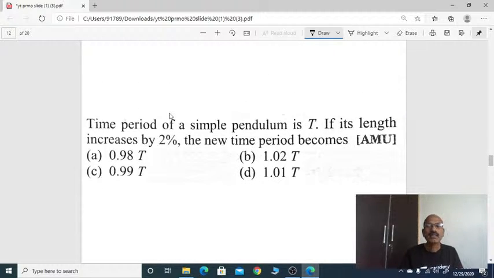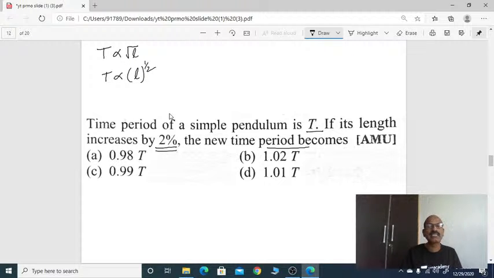The time period of a simple pendulum is T. If its length is increased by 2%, what does the new time period become? Same as we just discussed. We know time period is proportional to root L, that is L to the power 1 by 2.